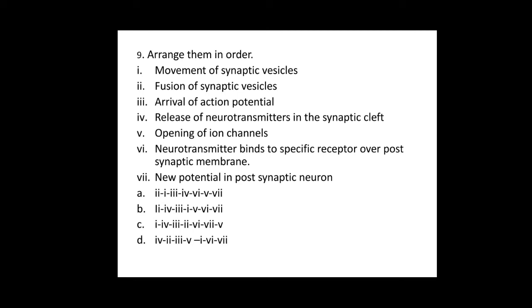The first is the movement of synaptic vesicles. These synaptic vesicles come and settle on the presynaptic membrane. Once they settle on the presynaptic membrane, the release of neurotransmitters takes place in the synaptic cleft. Then the arrival of action potential, then the next is the fusion of synaptic vesicles.